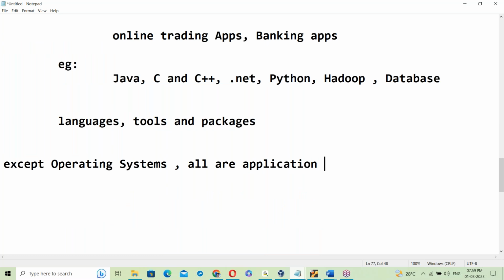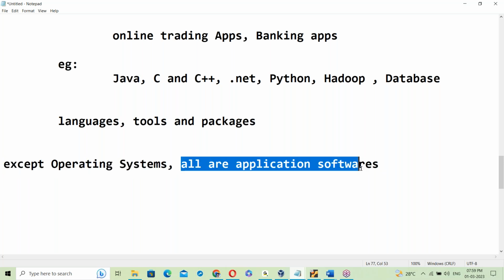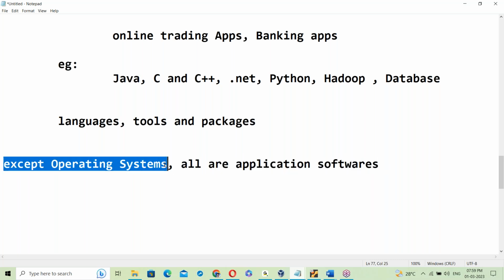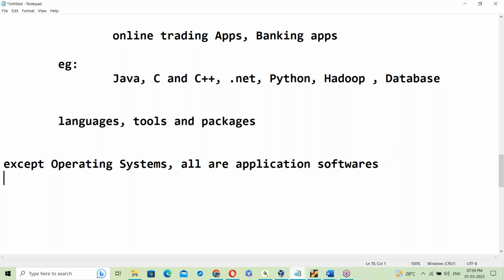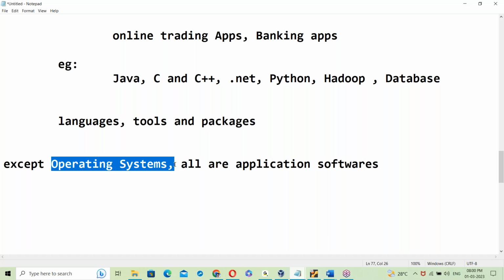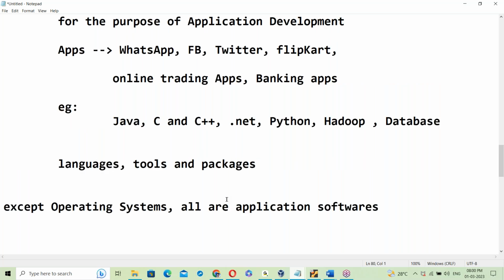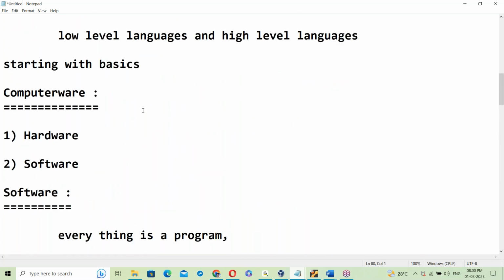Except operating systems, all are application software. Operating systems means Unix is an OS, Linux is an OS, Windows is an OS, Mac OS. Except OS, all are application software. So this is today's introduction started.